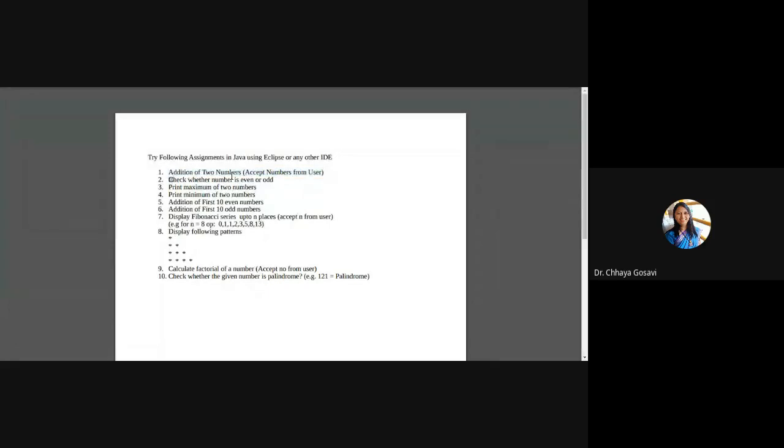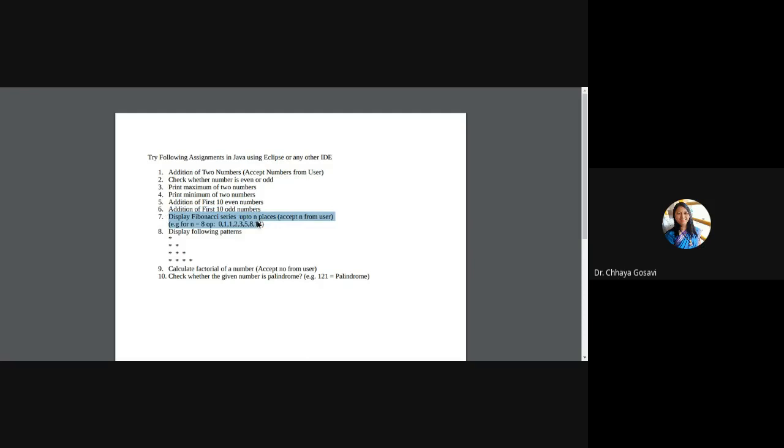So addition of two numbers. Instead of accepting numbers from the user, you can just assign hard-coded values. Check whether a number is even or odd. Print the maximum of two numbers, the minimum of two numbers. Then addition of the first 10 even numbers. So you need a for loop or while loop, and an if condition to check whether the number is even or odd. Addition of the first 10 odd numbers.